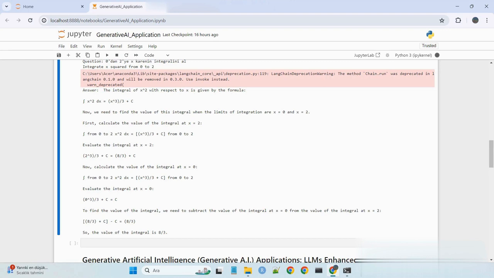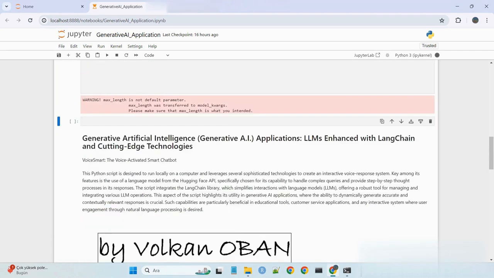To find the value of the integral, we need to subtract the value of the integral at x equals 0 from the value of the integral at x equals 2. 8/3 plus c minus c equals 8/3. So, the value of the integral is 8/3.